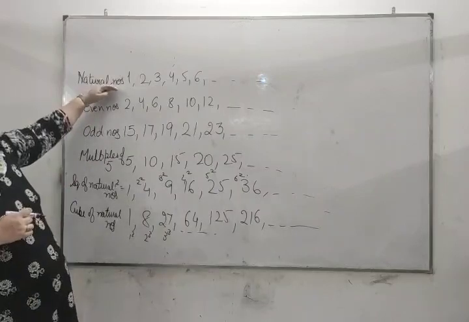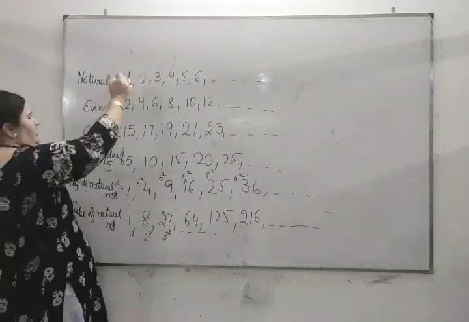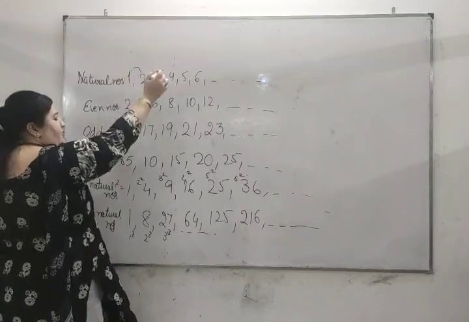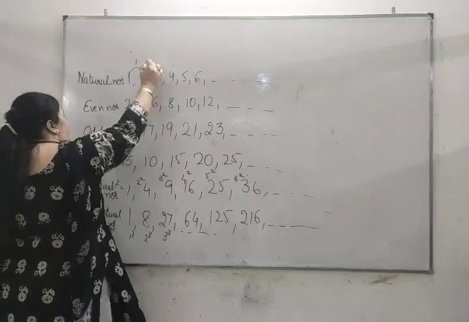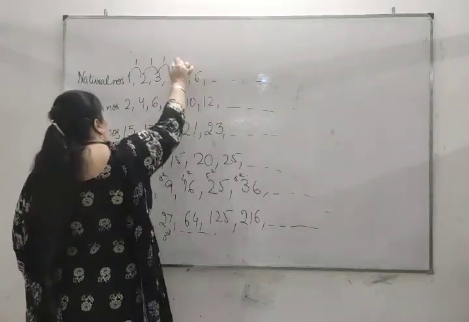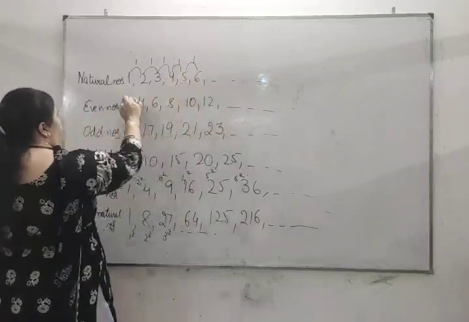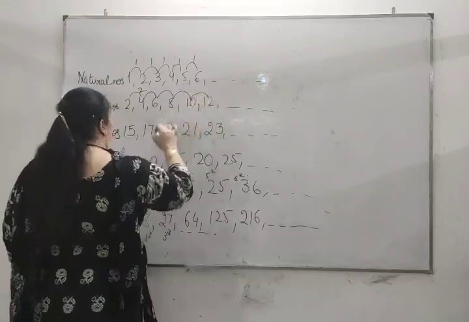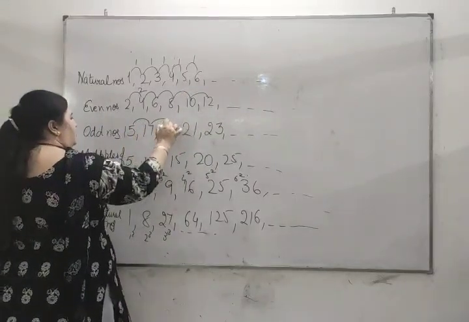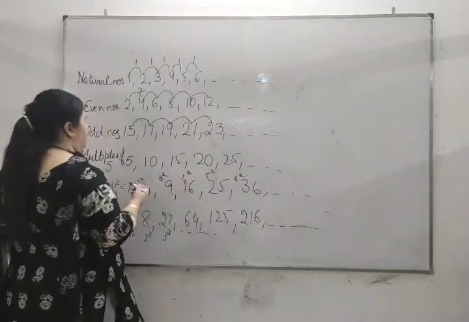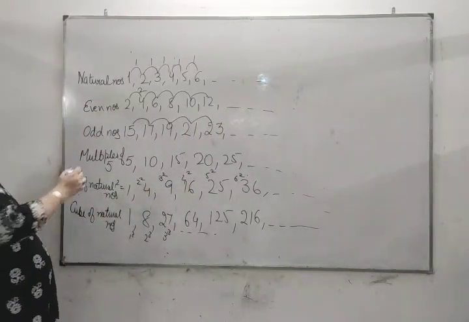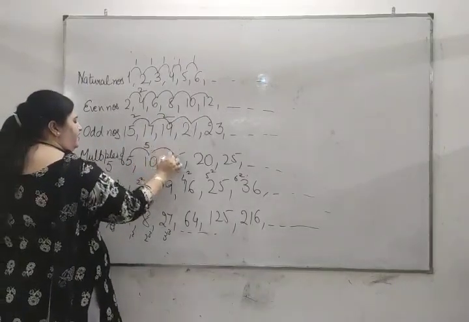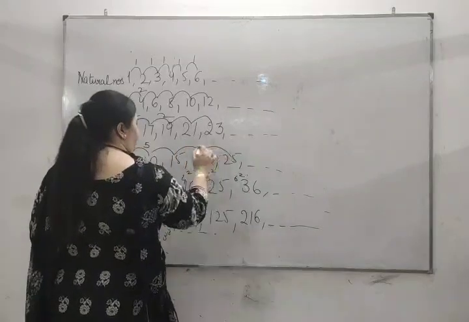Out of all these series, let us look at the difference between consecutive terms. We will subtract the previous term from the next term. It is 1, 1, 1, 1, and 1. Here it is 2, 2, 2, 2, and 2. Again it's 2 every time. Here it is 5, then again 5, again 5, again 5.